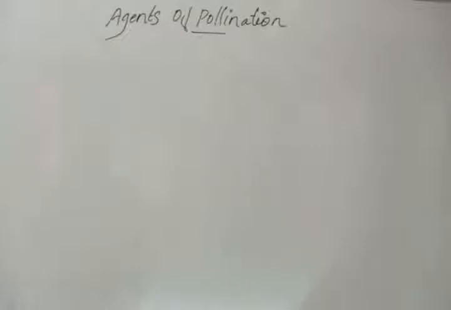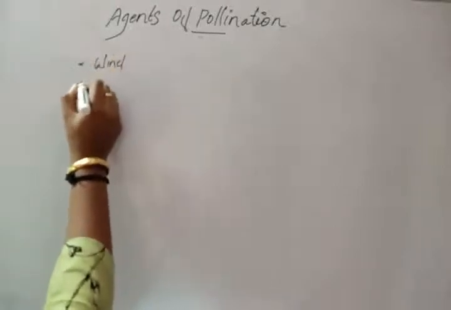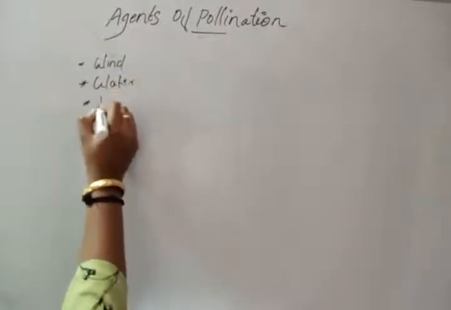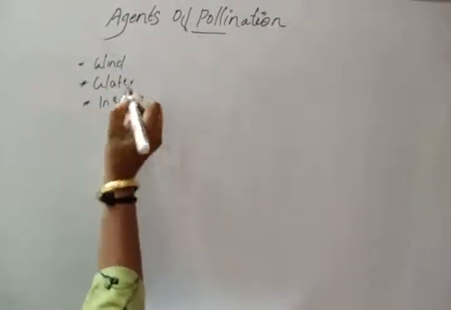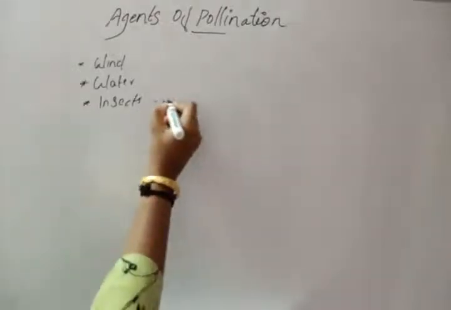So we are at the section on agents of pollination. I am going to teach the basics of agents of pollination. Pollination is effected by many agents like wind, water, insects, etc.